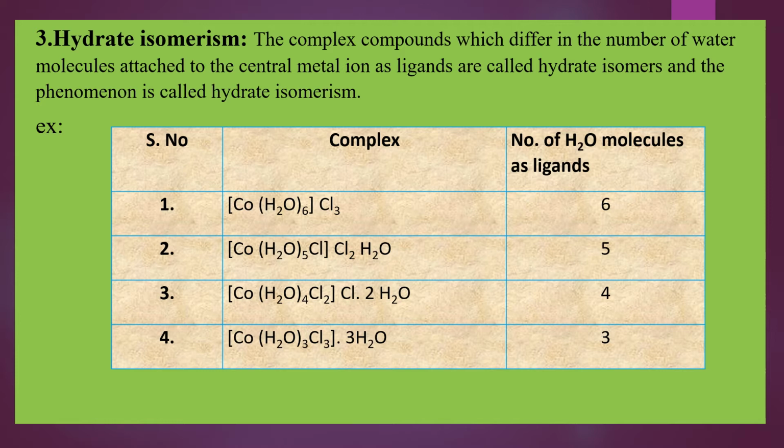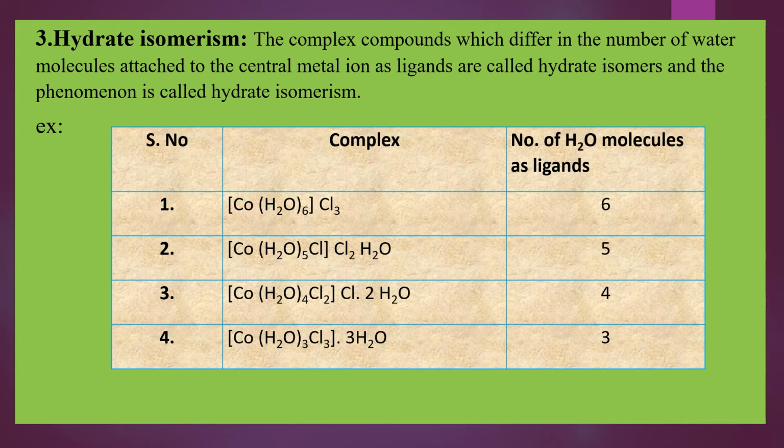In all these four complexes given below, we observe that in the first complex there are 6 water molecules attached to the central metal, that is cobalt. Hence number of water molecules as ligands 6. Second complex, number of water molecules as ligands 5. Third complex, 4.